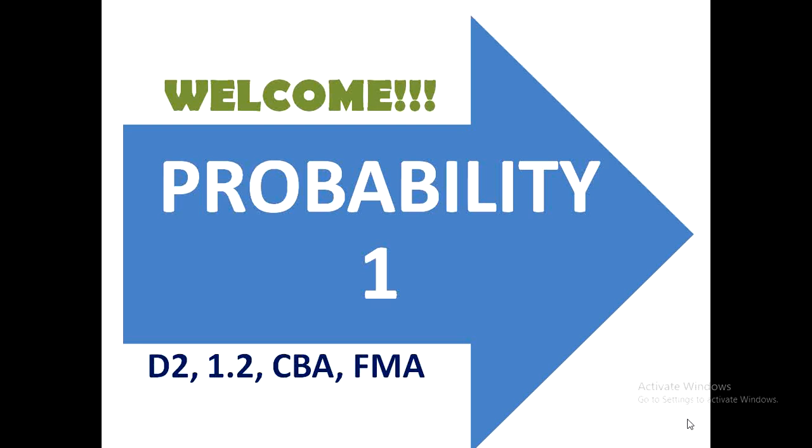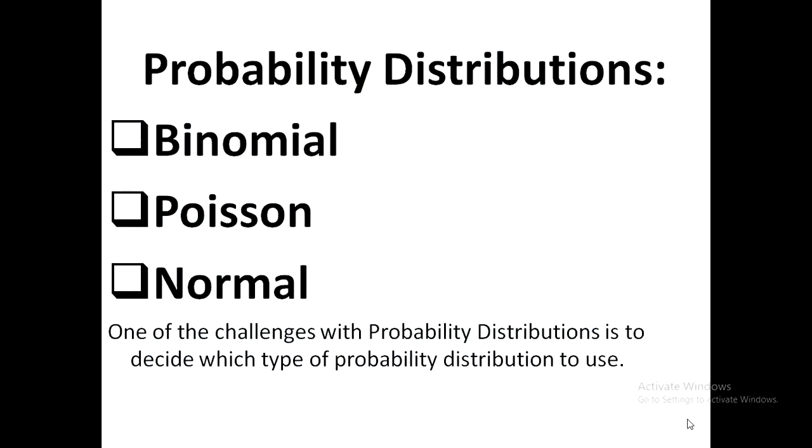Amongst the probability distributions, we'll have 1 particular video specifically for the normal probability distribution, and then the other video will specifically talk about the binomial and the Poisson. Then the last video, which will be probability part 3, will be talking about simple probabilities. So let's start with probability part 1, talking about normal probabilities.